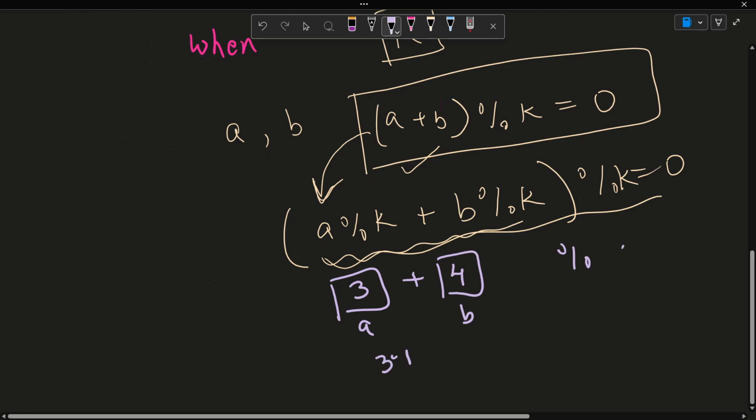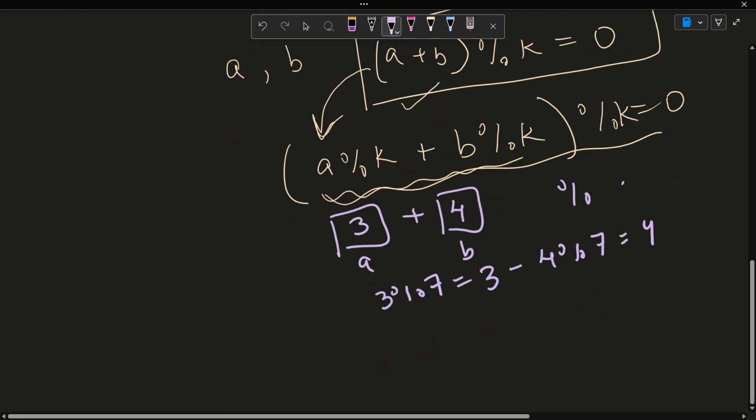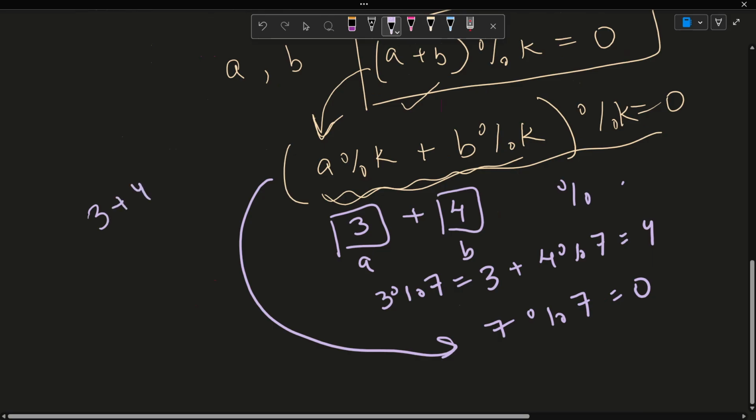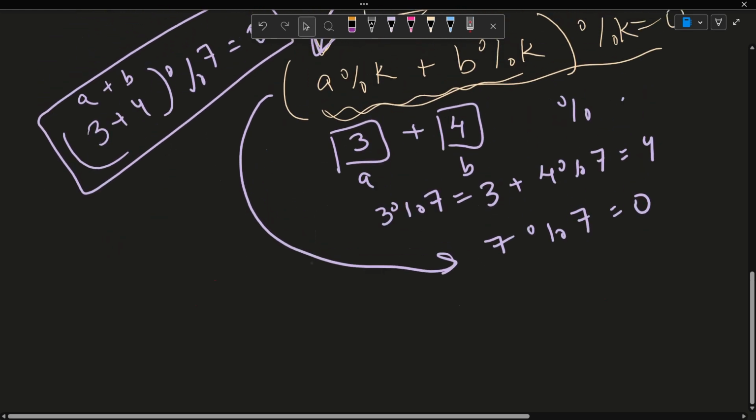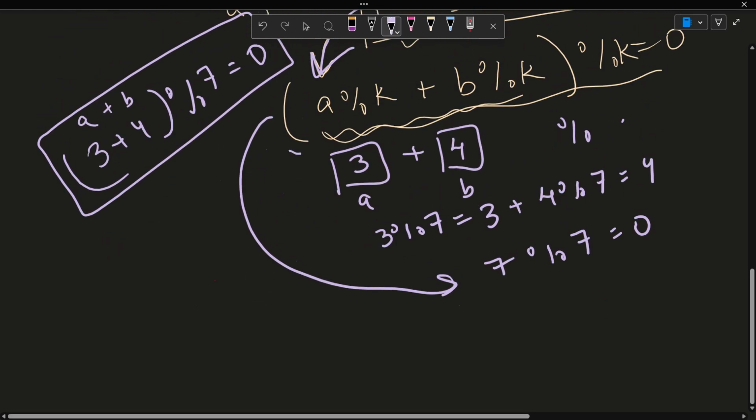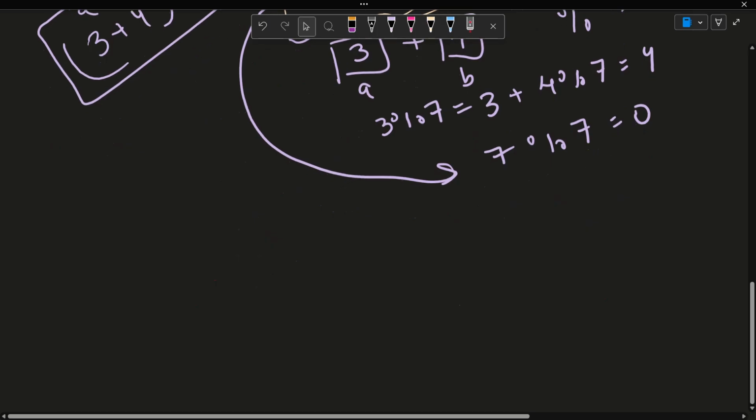So 3 modulo 7 is what? 3. 4 modulo 7 is what? 4. And the sum of these is 7, which modulo 7 is 0. Whereas if I just do 3 plus 4 using a and b directly and take the modulo with 7, again I would get 0. So this is true, so this is also true. If you understand this, the next step is pretty straightforward.